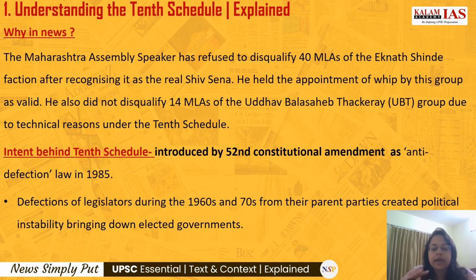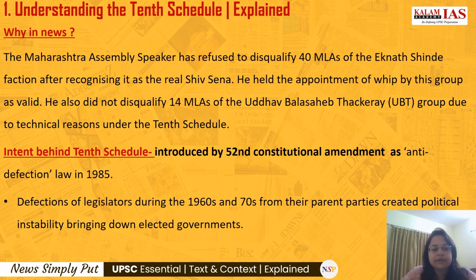The 10th Schedule was introduced by the 52nd Constitutional Amendment Act and is known as the Anti-Defection Law, in the year 1985. What was the intent behind bringing this amendment? It was the Aya Ram Gaya Ram culture of the 1960s and 70s.